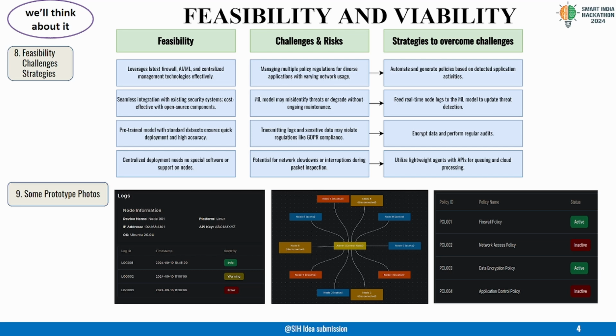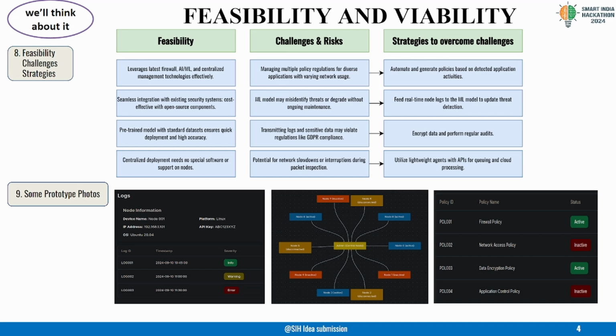We face several key challenges. Firstly, managing diverse network applications means handling different security policies, which can be complex to handle. To handle this policy complexity, we will automate policy generation based on real-time application data, ensuring adaptive security measures. Secondly, the ML model may misidentify threats without continuous updates. For keeping the ML model updated, we will continuously feed real-time logs into the model for learning, maintaining its detection accuracy.